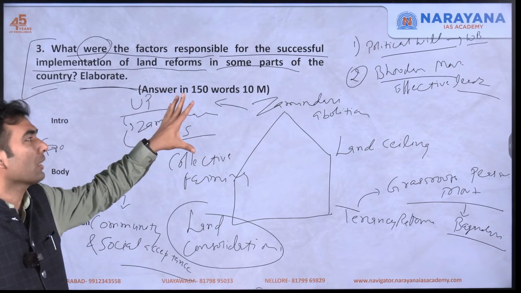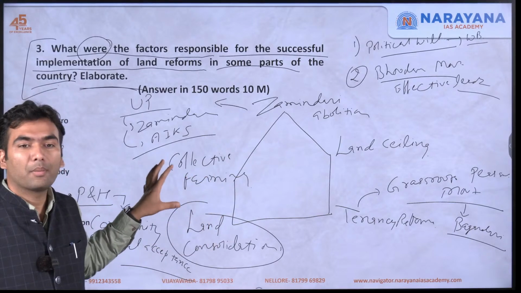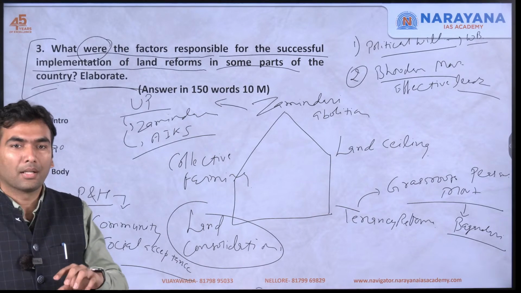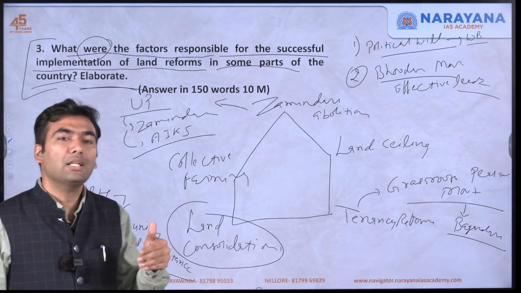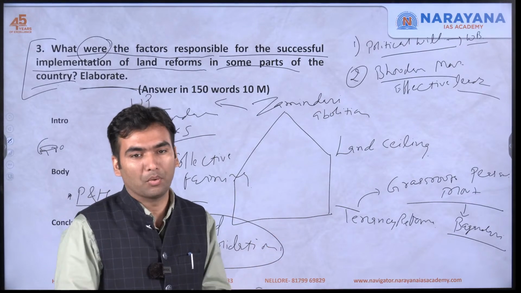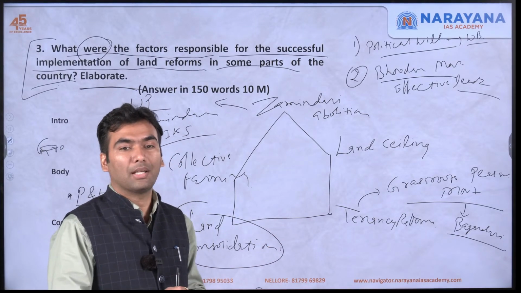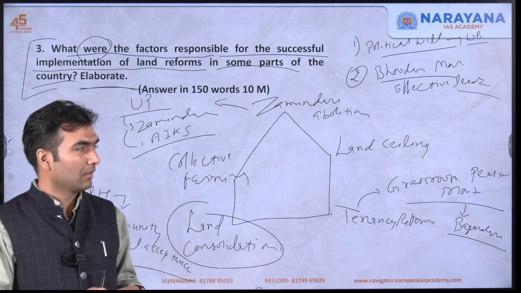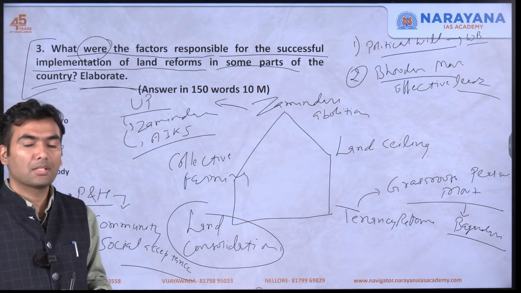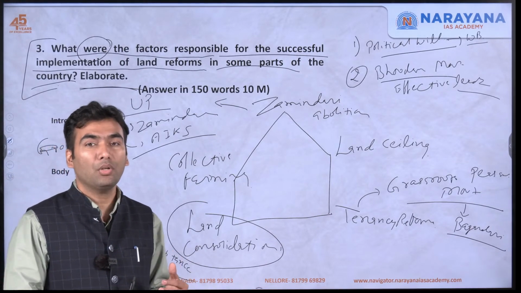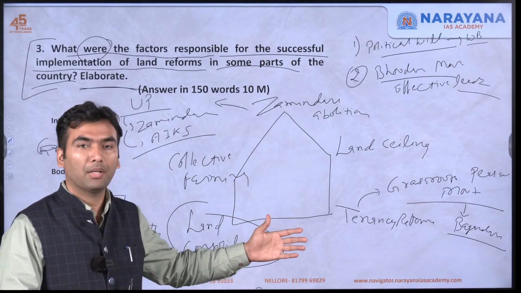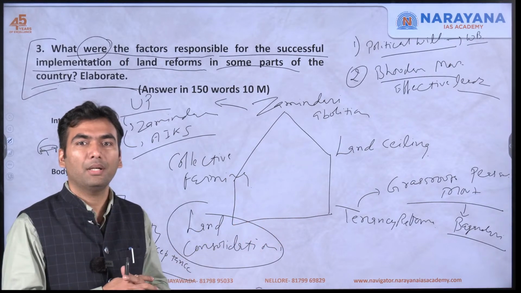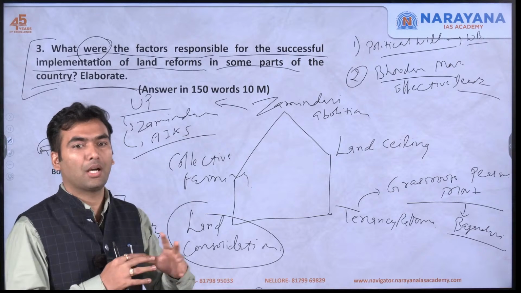Okay. Then at the next part, mostly the question is only asking about elaboration, so you should focus only on how it is successful wherever it is successful. However, briefly in the second part you can say that now we have moved towards the second phase of the land reform movement. In the second phase, the Land Acquisition Act and land digitization are being taken up by the government. To make them successful, the involvement of grassroots people, state government, and central government is necessary. This is how you can conclude.